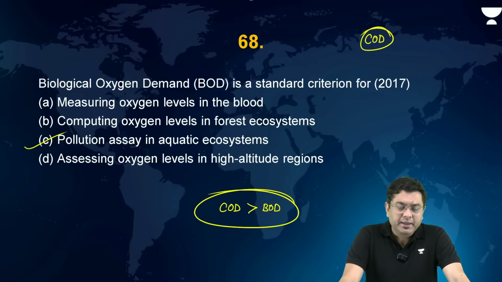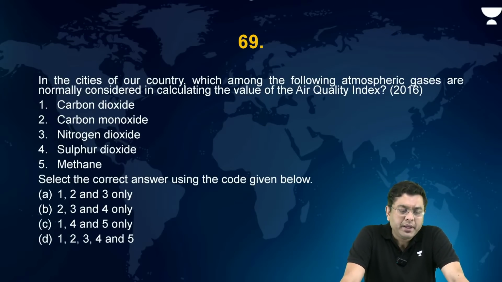Okay? Now, in the cities of our country, which among the following atmospheric gases are normally considered in calculating the value of AQI, air quality index, which is always in the news? Carbon dioxide, carbon monoxide, nitrogen dioxide, sulfur dioxide, and methane. Now here, a simple understanding of logic is required.